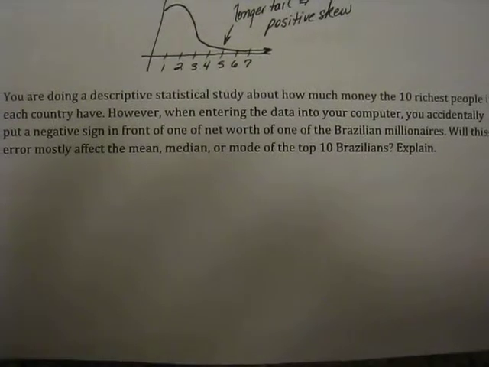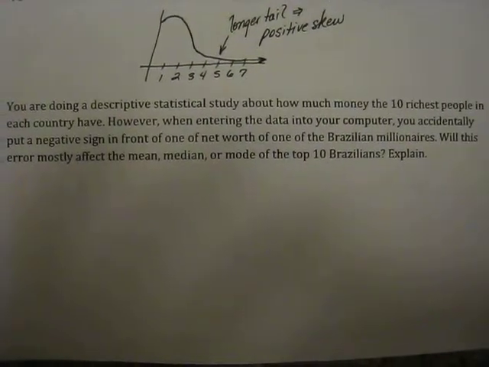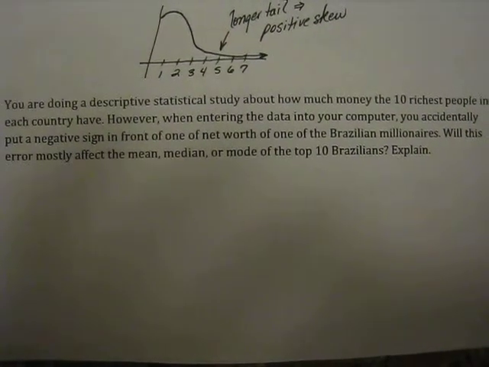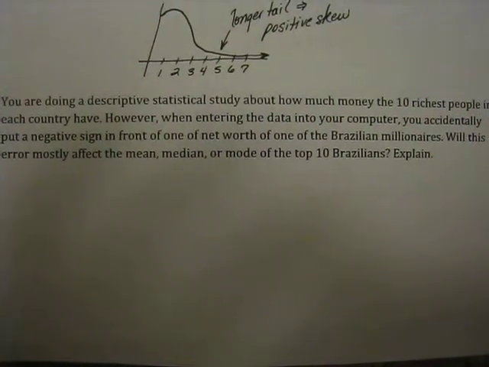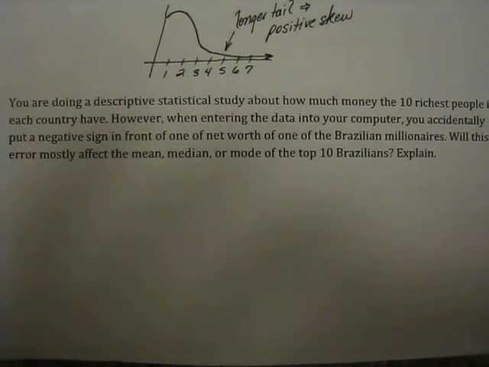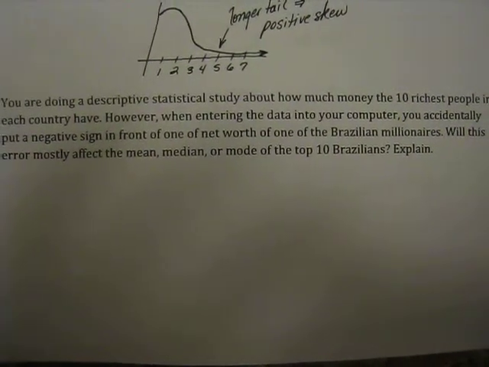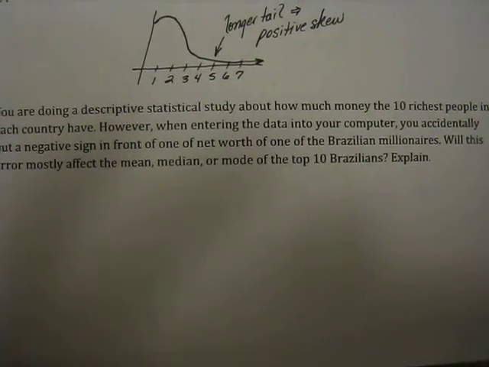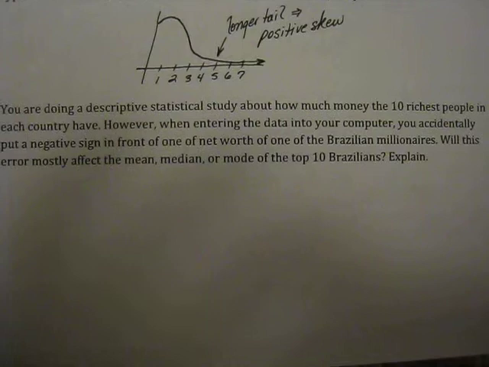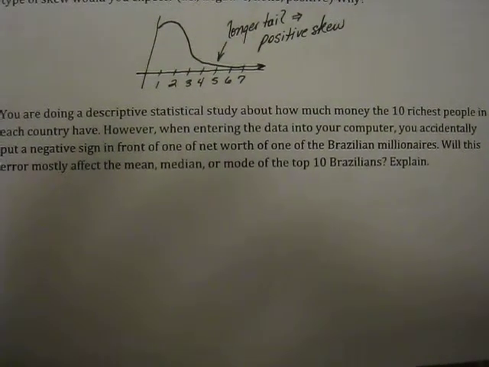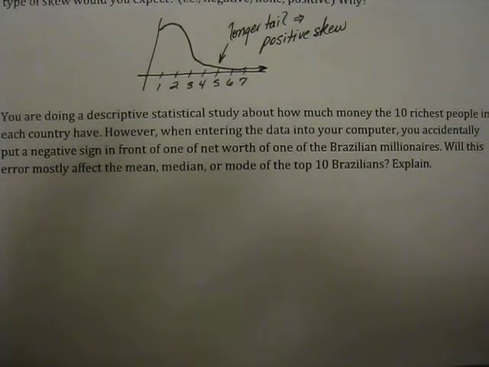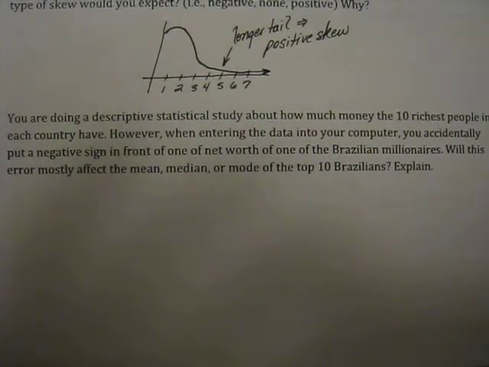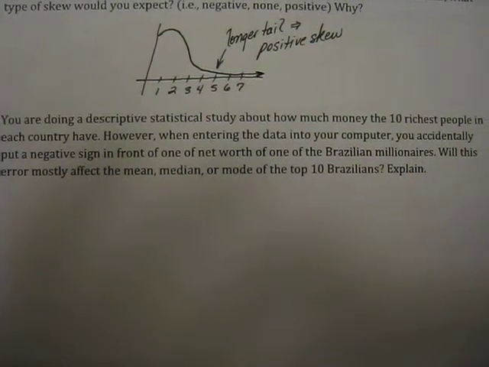For the final question, you have 10 data points, and one of them was put in incorrectly, so it became a negative. This would greatly affect the mean. It would probably also affect the median because now you're slightly out of order, and so the difference between your 5th and 6th would be a little bit off from what it should be, but the mean it would affect much more than that. The mode, probably you wouldn't even have a mode in this case.